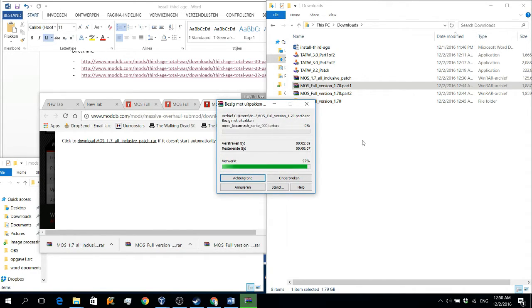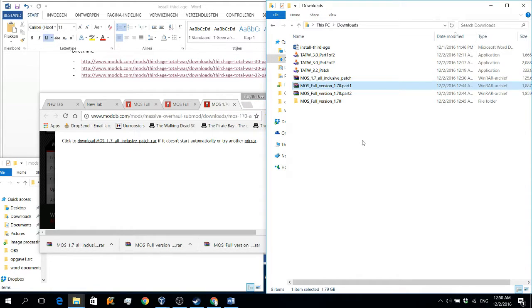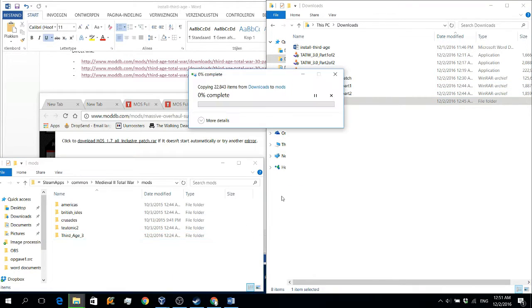And then when that's done, we will move all these data files to the third age folder, or vanilla third age folder. This will overwrite another few files, and when that's done, we can rename it to Teutonic like we did before, and we will be able to play the game.